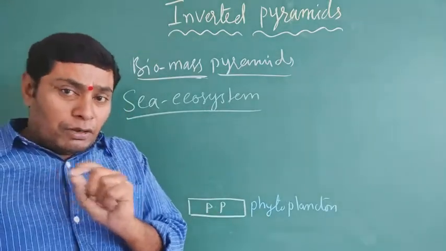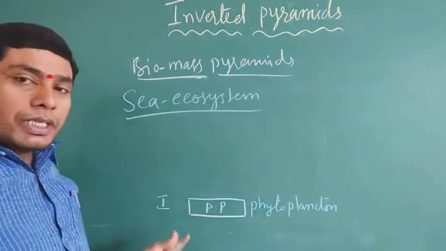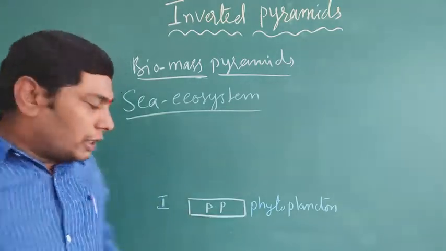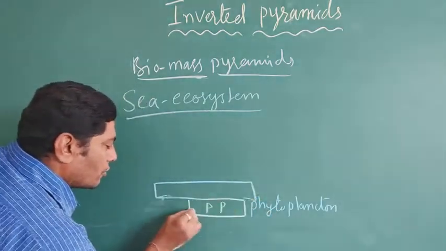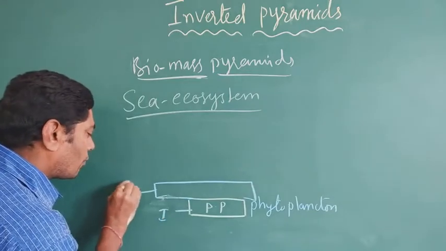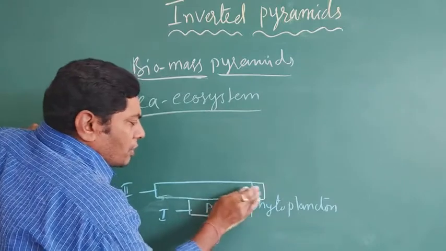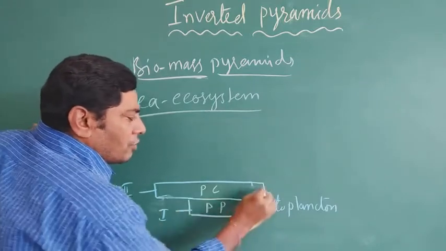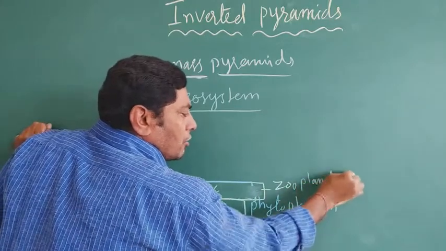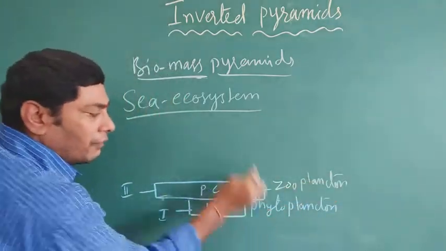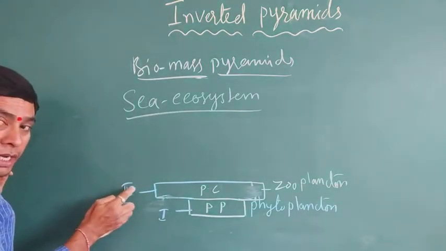The biomass of the primary producers is very low. Then the primary consumers, the second trophic level, are zooplanktons. The zooplankton biomass is higher than the phytoplanktons; the second trophic level biomass is higher than the first.